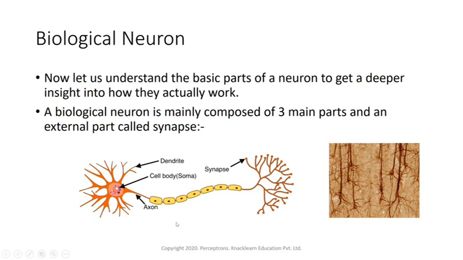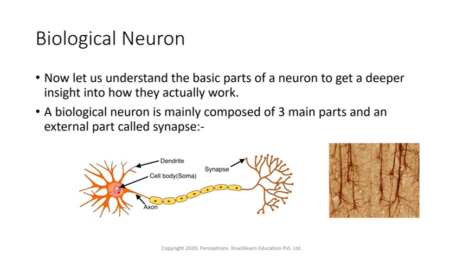A biological neuron has basically three major parts and one extra part, which is the synapse. The first one is called the dendrite. Then there is the cell body, which we also call the soma. Then there is the axon, and then there is the synapse. To understand it with respect to an artificial neuron, first we need to know what this biological neuron is and how it actually works.